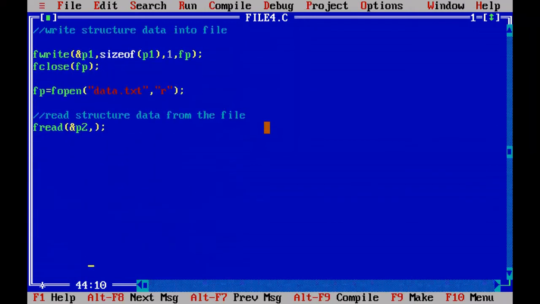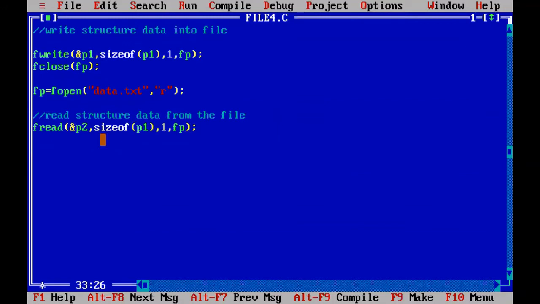So now you see, for reading the structured data from the file, we are using the function fread and P2. And the next argument is what? How much data you are going to read from the file. So how much data? Size of P1. How much size did you write into the file earlier? That much size only we are going to read from the file. Comma. The third argument is how many times you are going to read from the file? Only one time. From which file you are going to read is the fourth argument.